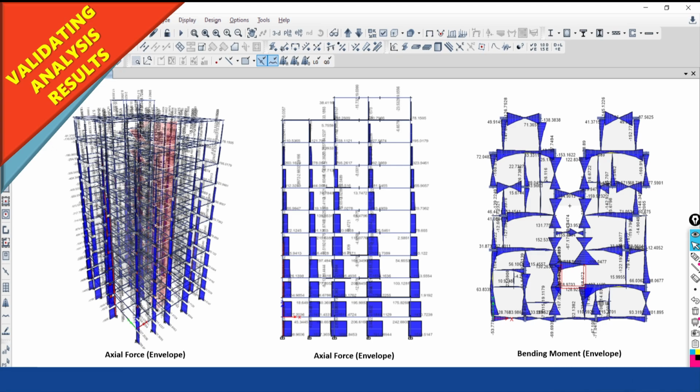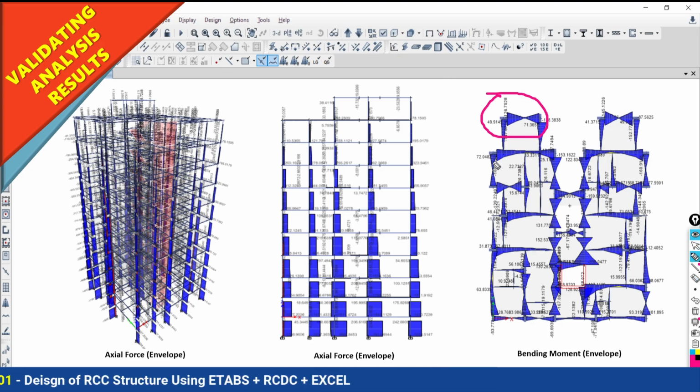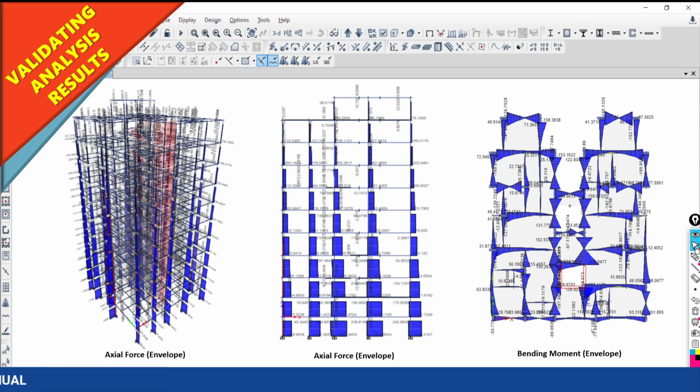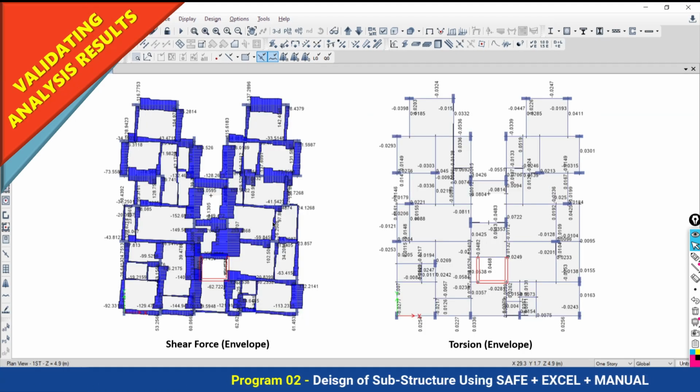And if the result is produced by the software, how can you come to know whether it is right or wrong, whether the bending moment and shear force are coming right or wrong, for the fixed beam, for the simply supported beam, and whether the columns' axial load distribution is right or wrong, whether all the loads have been properly distributed or not, everything we will discuss in detail. And if the software has made any mistake, or if any mistake has been made by us, how we can correct it, that also we will discuss, right? So that is the check after the analysis, right?